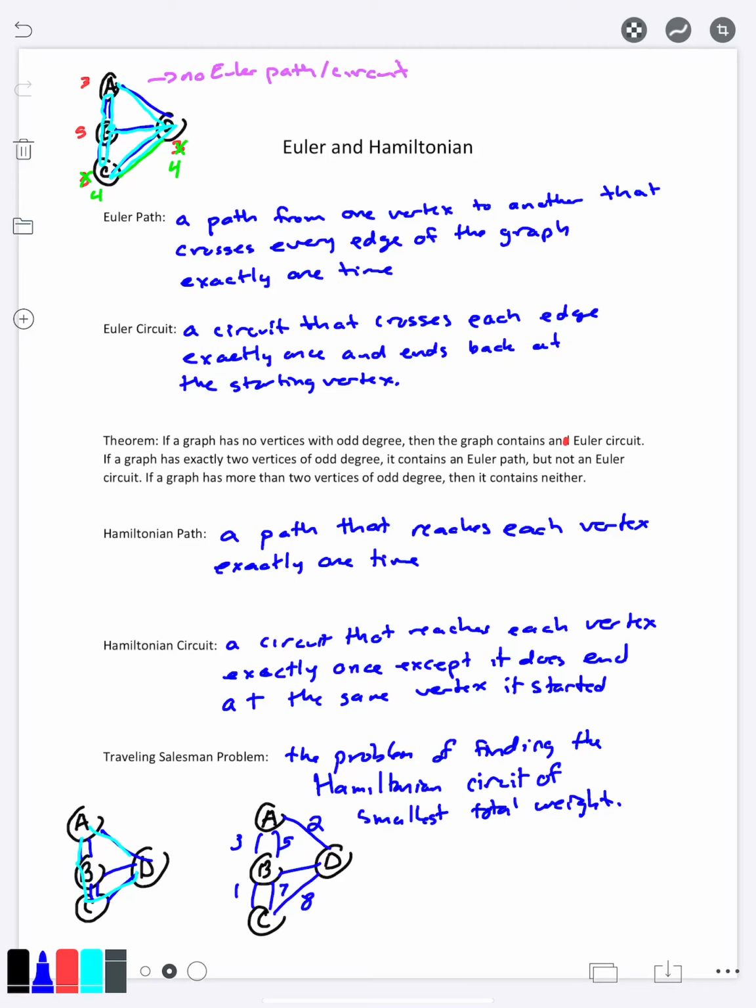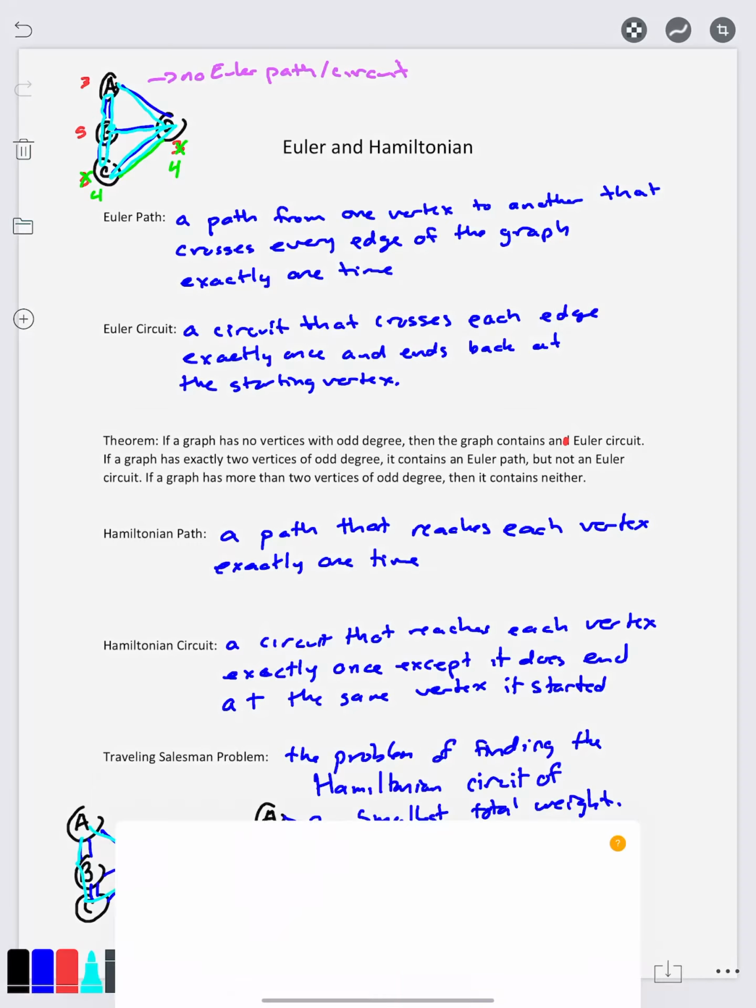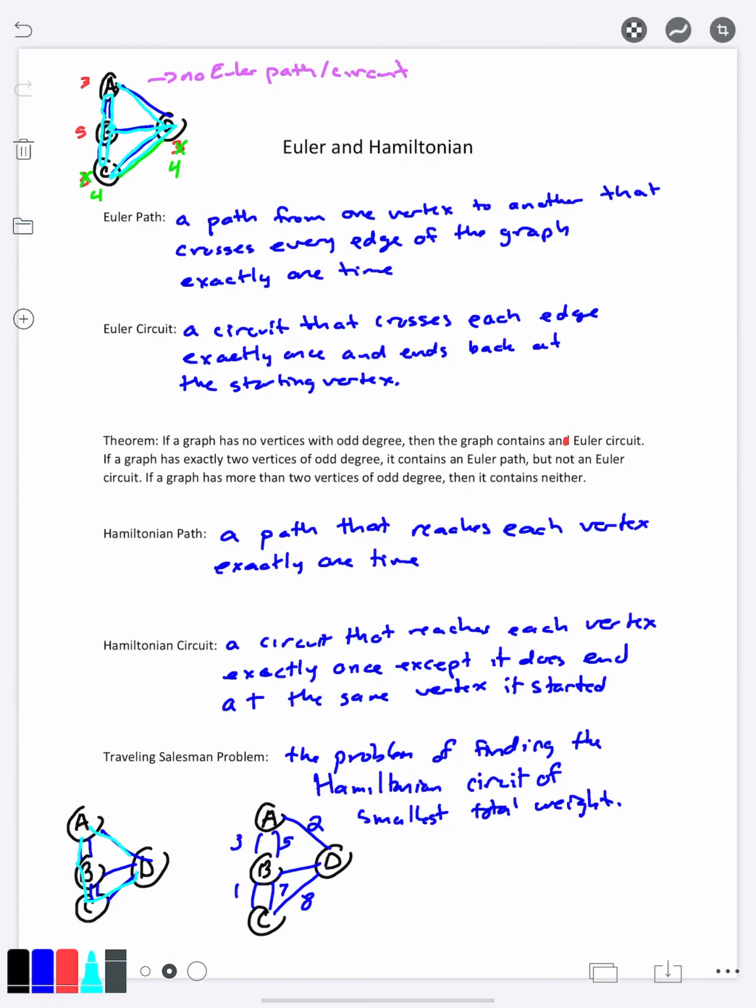And what do I mean by that? What's this total weight? It is, if you were to say, take this path here, you'd have 3 plus 1 is 4, plus 8 is 12, plus 2 is 14. My total weight would be 14. And the question is, is there a different way I could travel around that would have a smaller total weight?